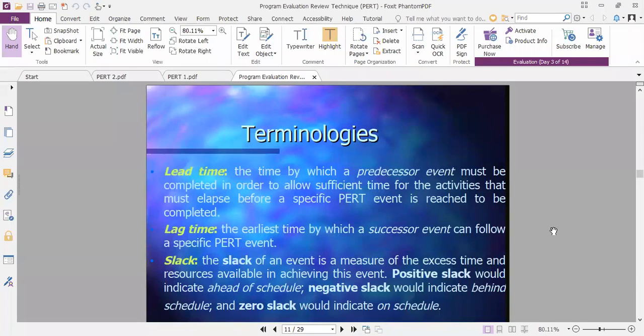Is it right? So that is called lagging time. If the previous activity is completed within 2 days, and the next activity may start after 4 days, but it starts after 2 days, it is called leading time. And if the previous activity is completed within 5 days instead of 4 days, then the next activity is lagging by 1 day. So this lag and lead time is one of the important points in PERT terminology, because based on that only you can estimate the time, which activities are leading, which activities are lagging, etc.